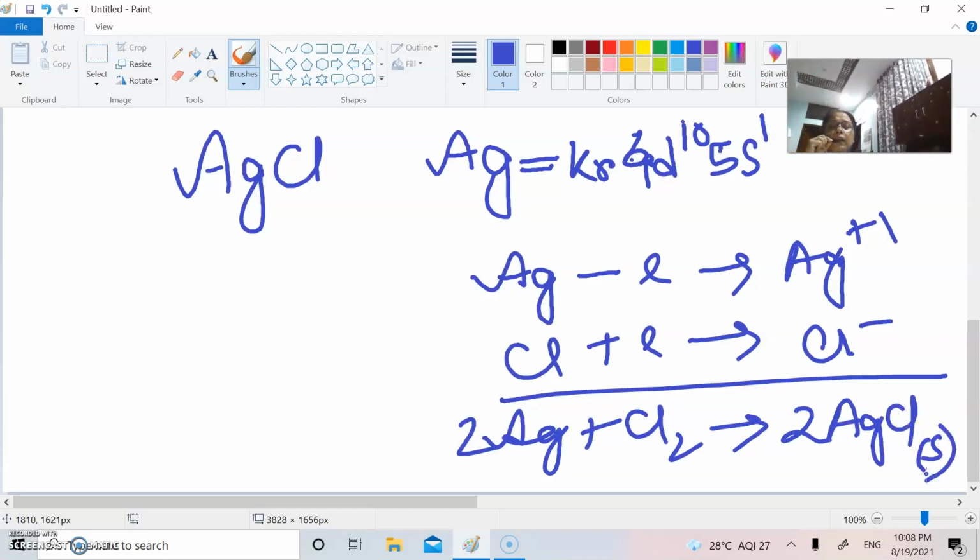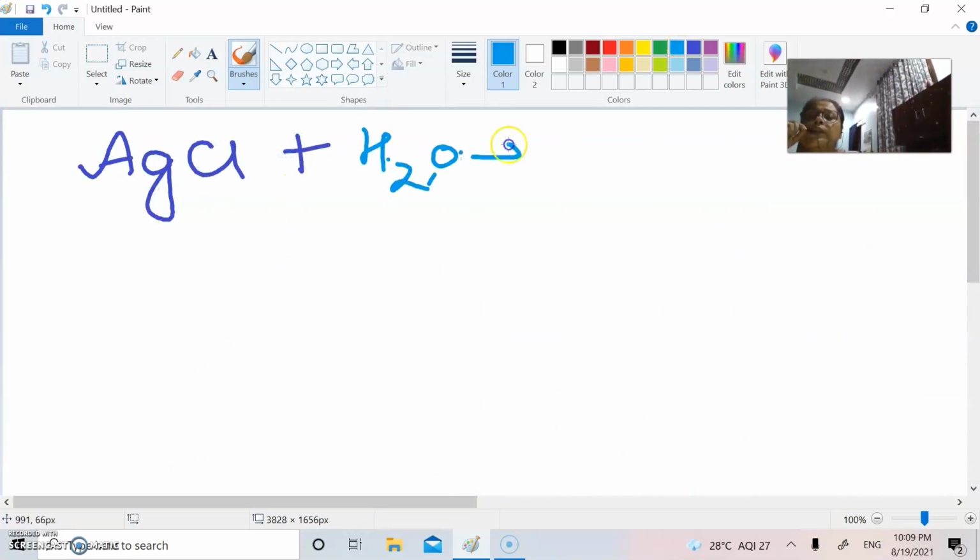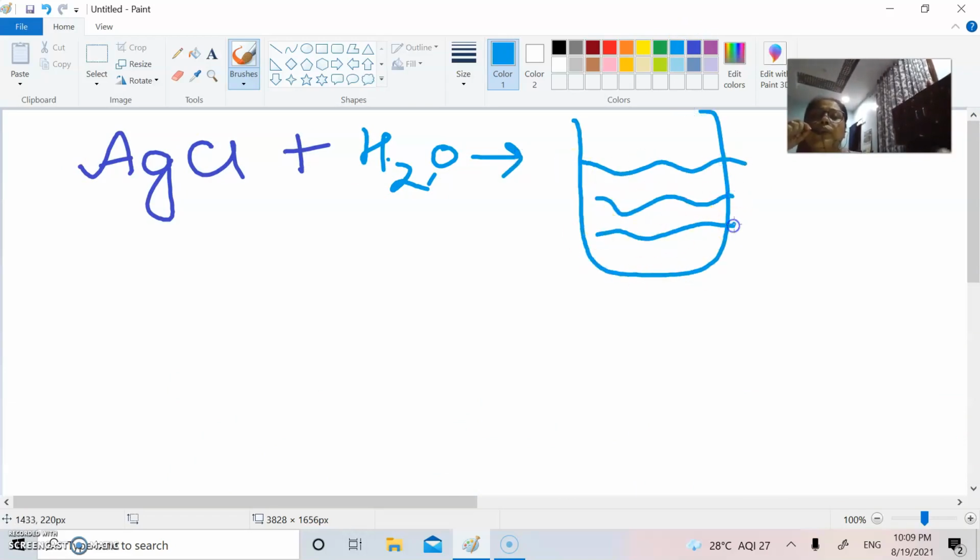Now, when silver chloride is in the solid form and we put it in water, it has been found that whatever be the apparatus and whatever be the volume of water, depending on the amount of silver chloride, a little amount of silver chloride settles at the bottom. We can see the precipitate of silver chloride residing at the bottom.